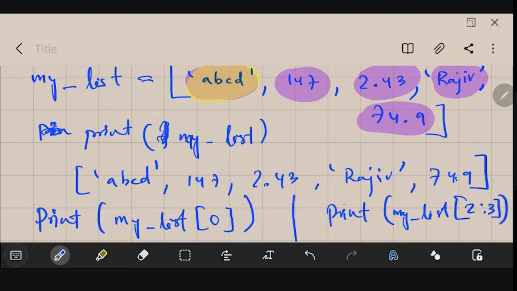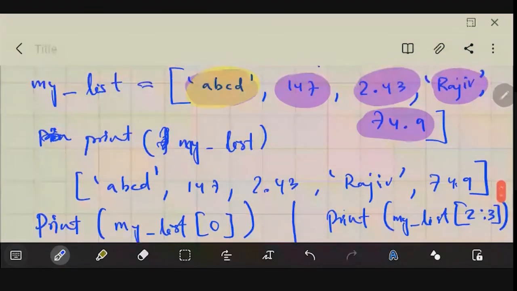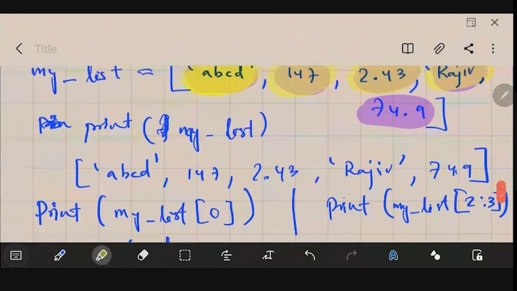So this will give you the values at positions 2 and 3. See, the first one is the 0th value, then 1, then 2, then 3. So it will give you 2.43 and Rajiv. The output will be, in a bracket, 2.43, comma 'Rajiv' in single quotes.